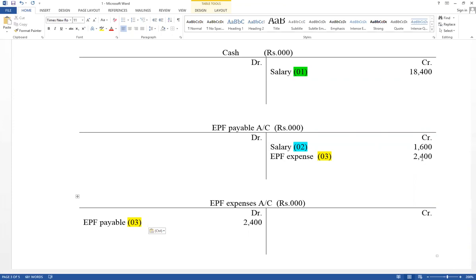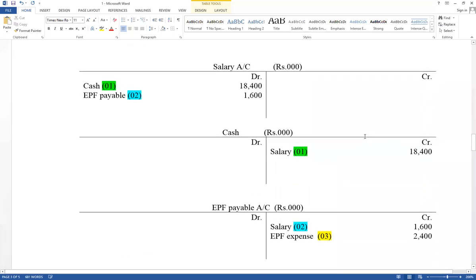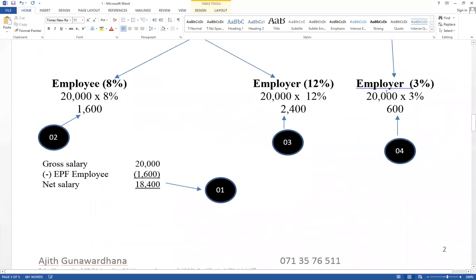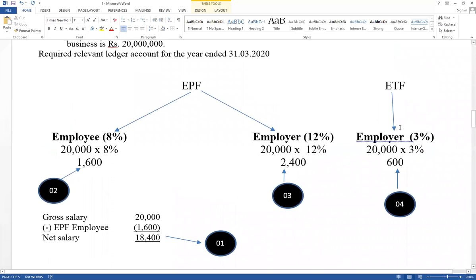Now think about ETF. ETF, think about, only employer gives their contribution, like EPF contribution of employer, cannot be deducted from salary. If it has given contribution of employer, those values cannot be deducted from salary.